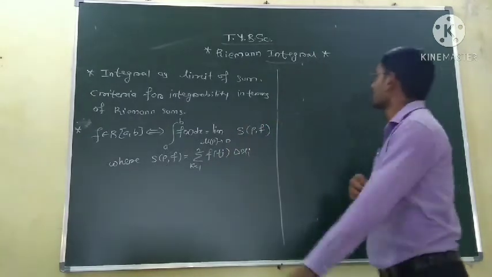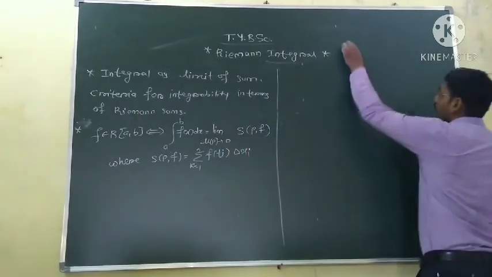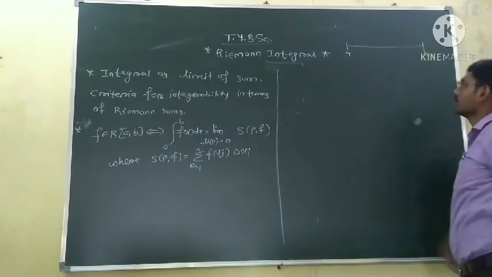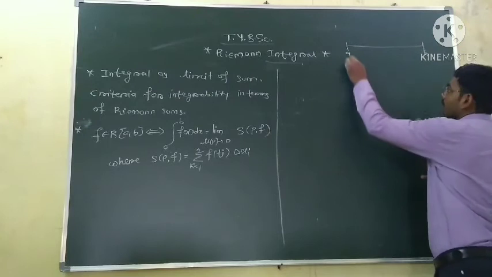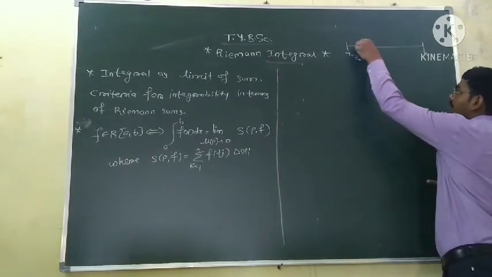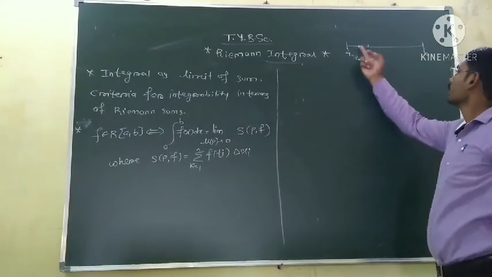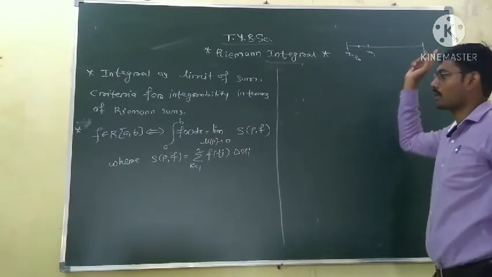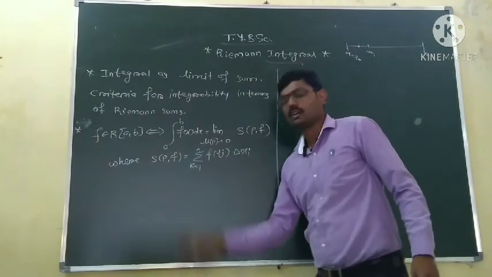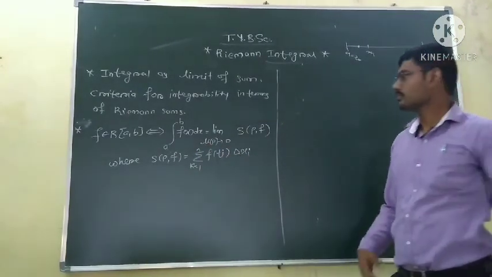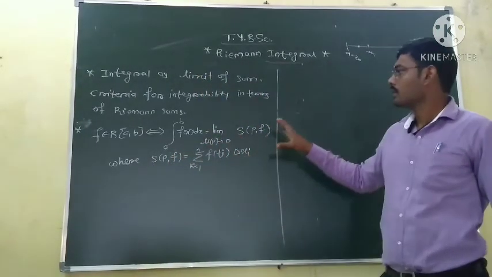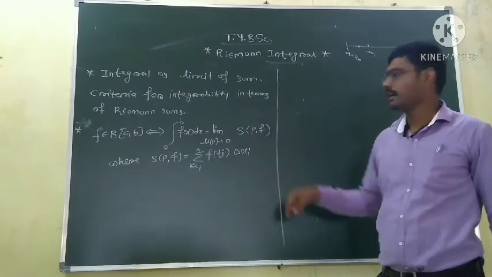Okay, so suppose this is the interval from a to b. This is the first point, and suppose our a is equal to x naught. This is our x1. Then here is the middle point, you can say t1, t2, up to so on. So the summation of f of ti into delta xi is called the Riemann sum. Okay, so we will now derive some formulas for finding the integration. This is one formula.